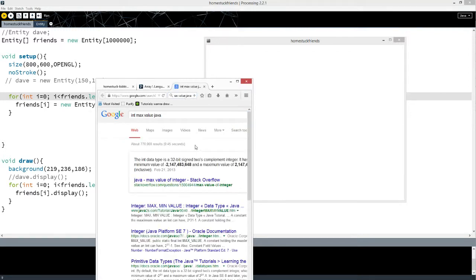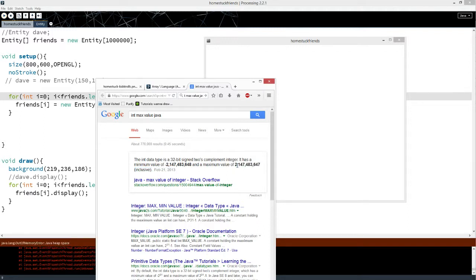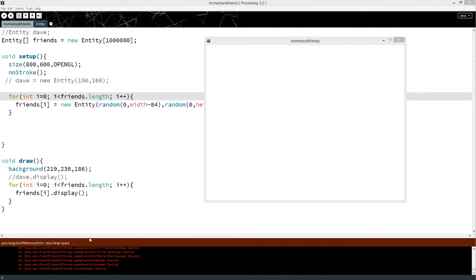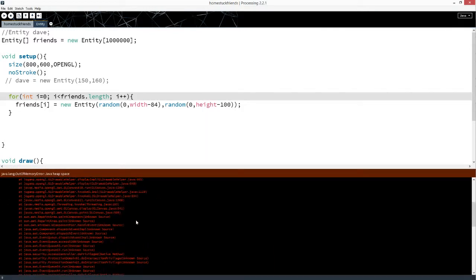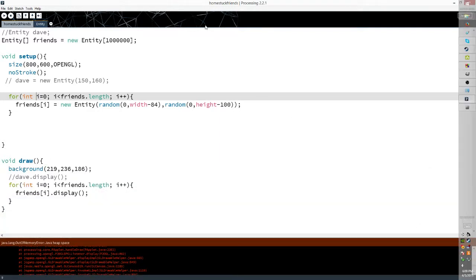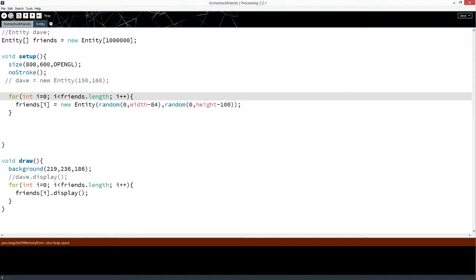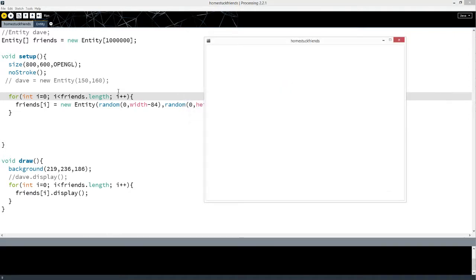Processing is Java based, so let's search for Java. Oh, integer has a maximum value of 2 billion. We should be in the clear, but we ran out of RAM. There is not enough space on my... It's a Java thing. Processing doesn't know how to access enough space to run a million Daves, but we can change that. Increase the maximum size of available memory to 4 gigabytes. I want a million Daves.